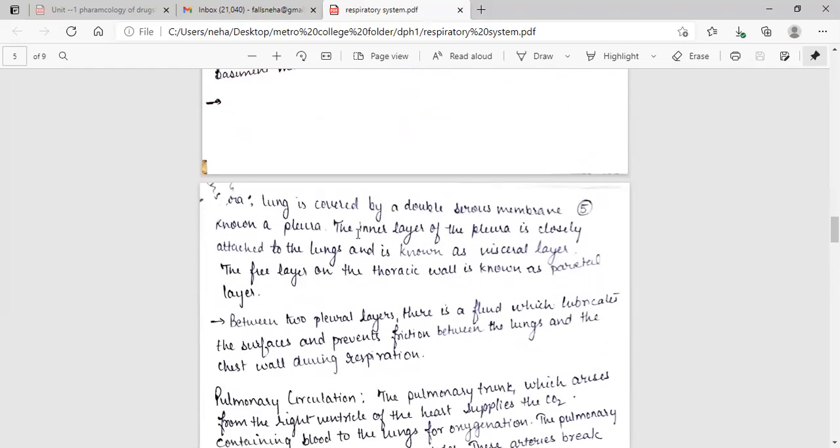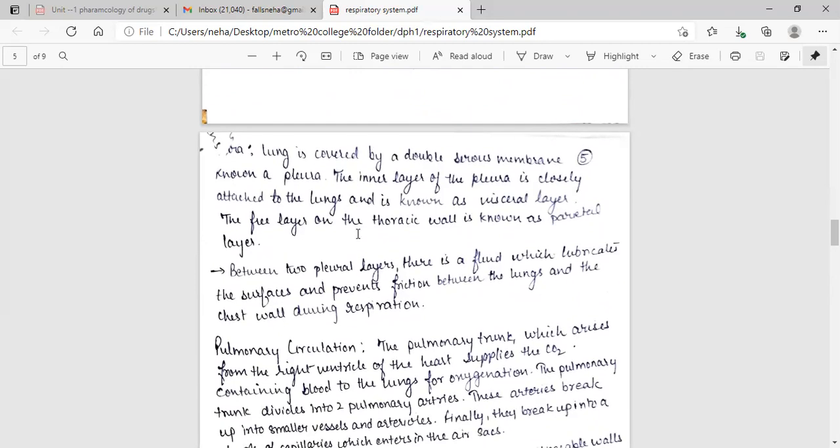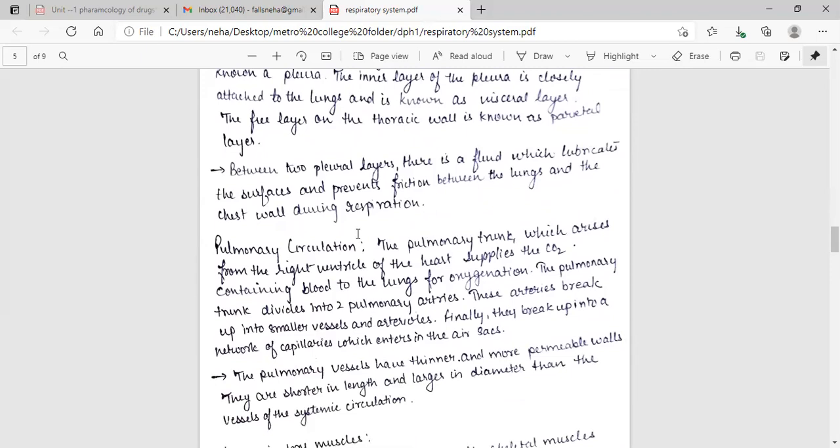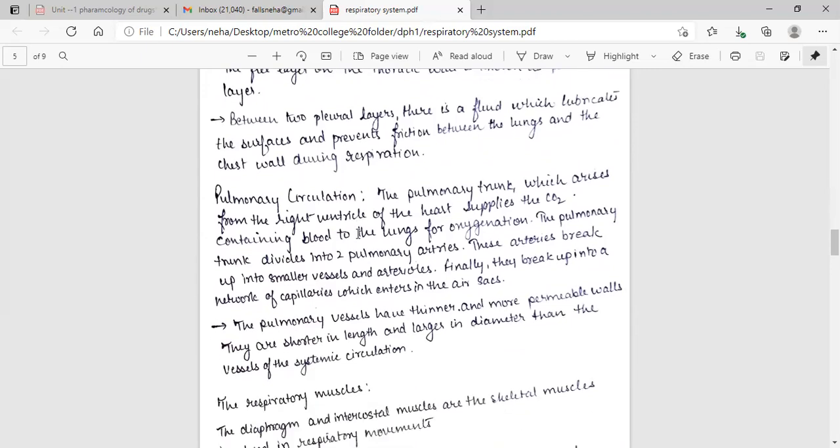Pleura. The lung is covered by a double serous membrane known as pleura. The inner layer of the pleura is closely attached to the lung and is known as the visceral layer. The free layer on the thoracic wall is known as the parietal layer. Between the two pleural layers, there is a fluid which lubricates the surface and prevents friction between the lungs and the chest wall during respiration.